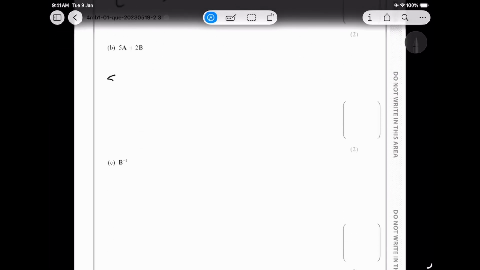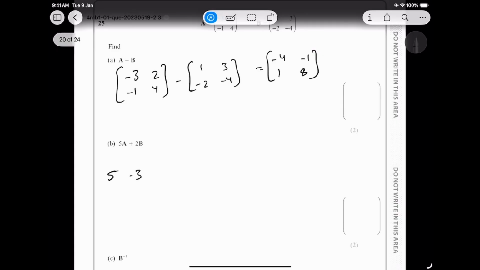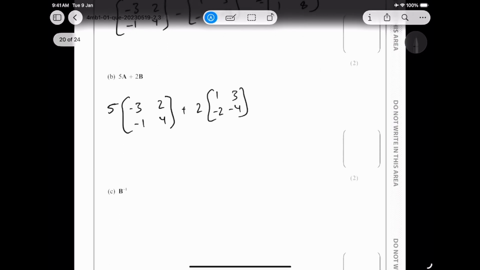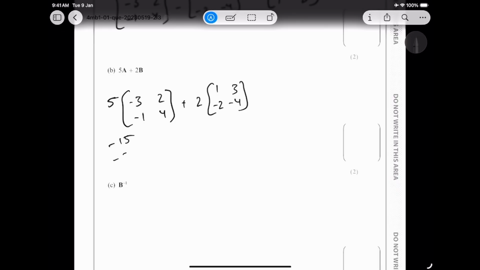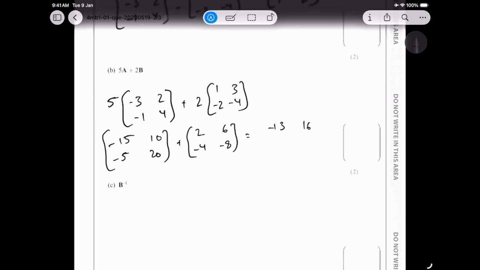Now again, this is 5 times A. In this case, my A value is negative 3, 2, negative 1, 4, plus 2 times the B, which is 1, 3, negative 2, negative 4. First just multiply it and then add it. So that's negative 15, negative 5, 10, 20, plus 2, 6, negative 4, negative 8. You can run down this working very, very fast when you are in the exam hall. And then finally, I would be getting negative 13, 16, negative 9. Just because I'm speaking and doing it, it's taking me longer. But for you guys, you will be just thinking through them, so it won't be that difficult.